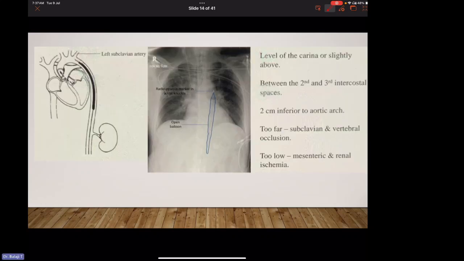This is the position of IABP. It is just distal, or 2 centimeters distal, to the left subclavian artery. In the chest X-ray, it should be at the level of the carina or slightly above, or between the second and third intercostal space, or 2 centimeters inferior to the aortic notch. If it is too high, it can block the subclavian and vertebral arteries. If it is too low, it can block the mesenteric or renal arteries, and it can cause renal ischemia and AKI.